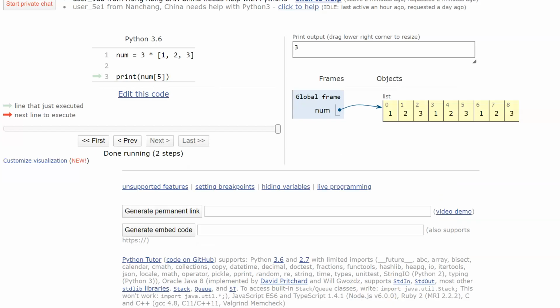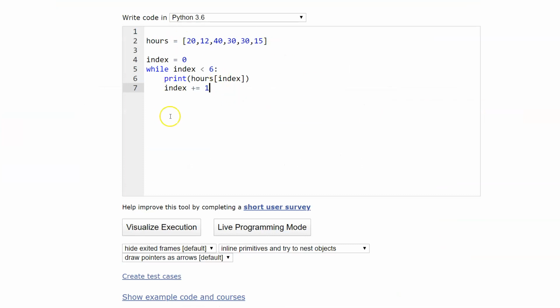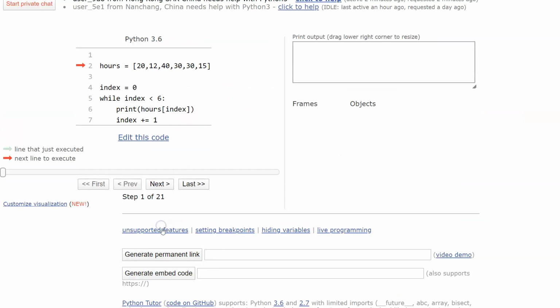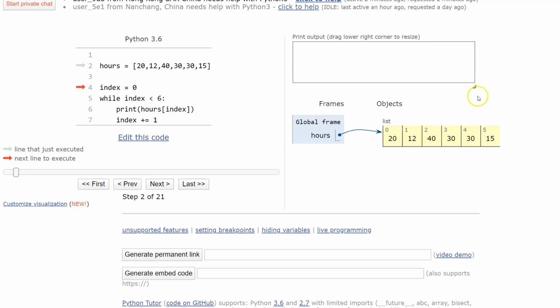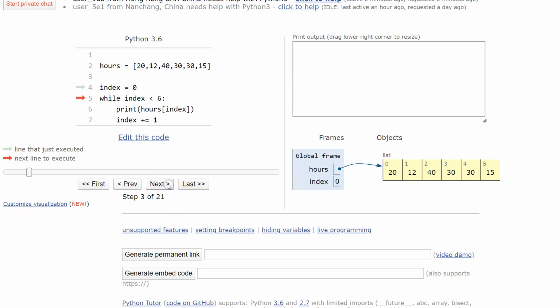If we take a look at that, here is the code. I'm going to say visualize, and you'll see it step through. I'm going to make this a little bigger just to see. Here we go with the list, and I'm stepping through, and it's going to print the value 20. Each time I step through here, it goes to the next one, increasing the value index each time. You'll see it will keep going until it gets to 15, and we're done. That's another way of printing that out.